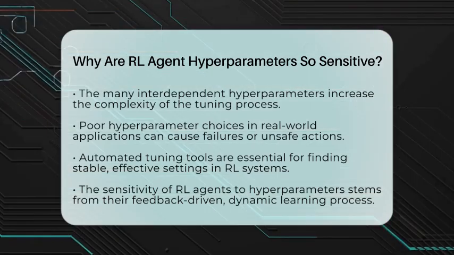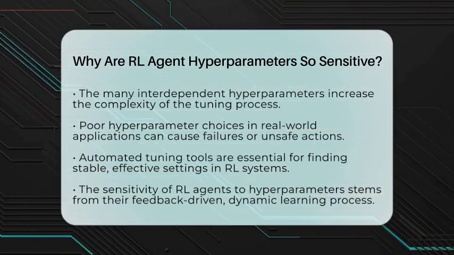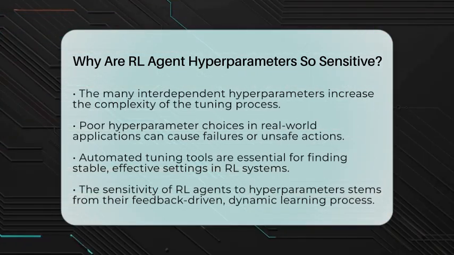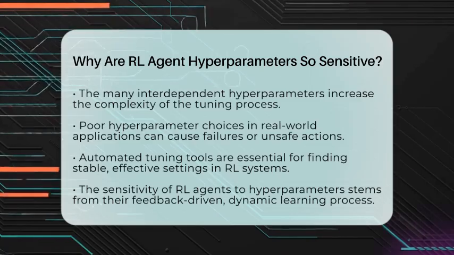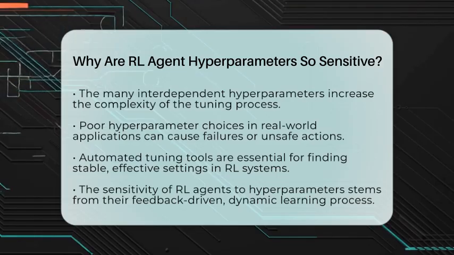So, in essence, the reason reinforcement learning agents are so sensitive to hyperparameters is because of the dynamic, feedback-driven nature of their learning process. Small changes can ripple through their behavior, making tuning both a challenge and a necessity for success.